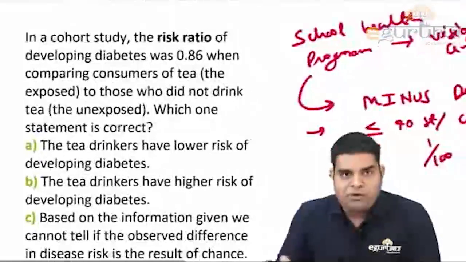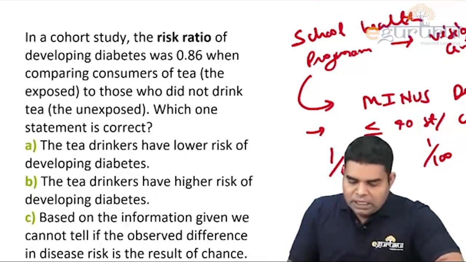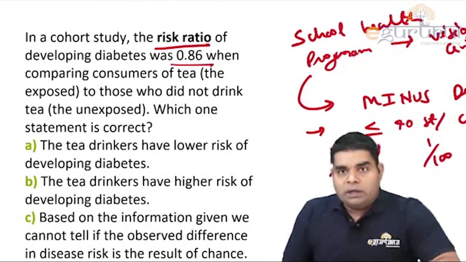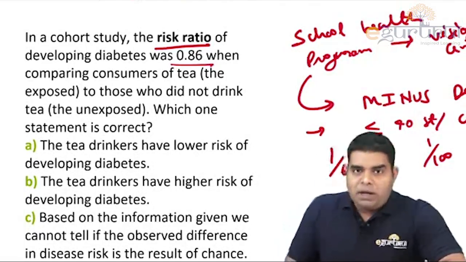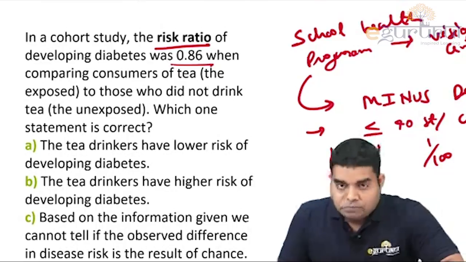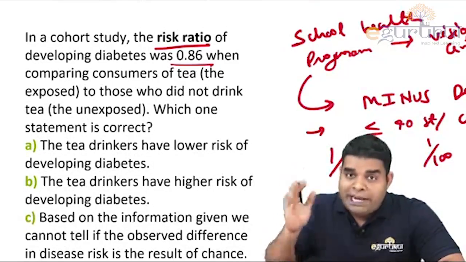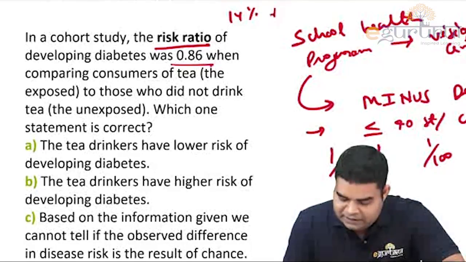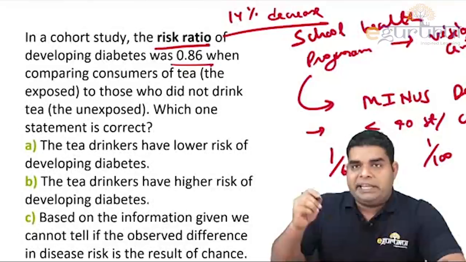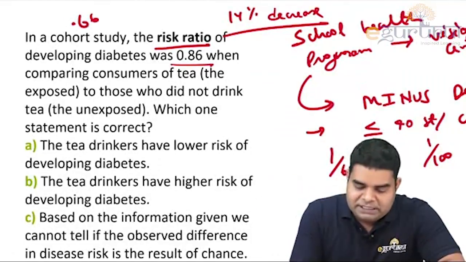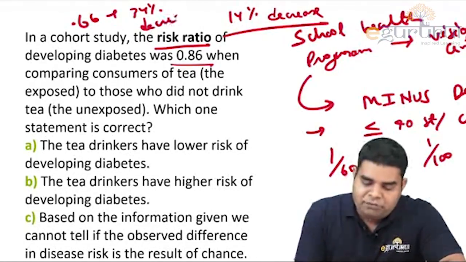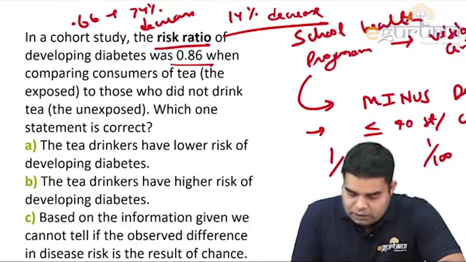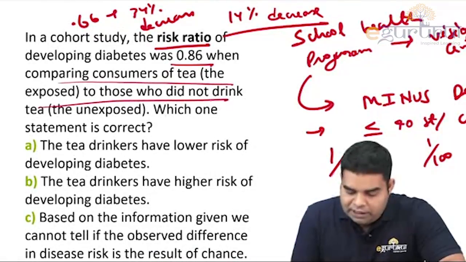Now let's come to different type of question from cohort study. They have given the risk ratio, and the risk ratio is 0.86. So what does this 0.86 mean? 0.86 means that there is 14% decrease, as compared to 100 there is 14% decrease. Okay, wherever there is 0.86 means 14% decrease, 0.66 means 34% decrease. Like that you have to interpret the odds ratio and relative risk. So there is 14% decrease when we compare tea consumption.